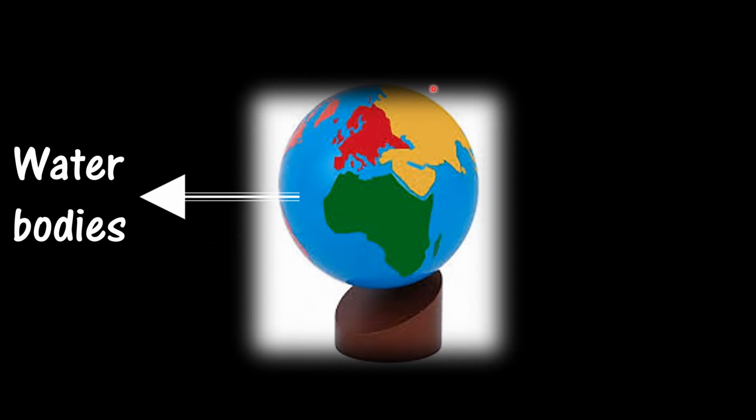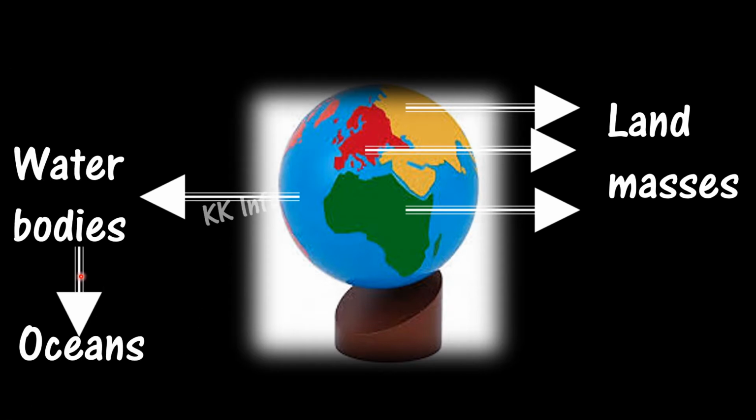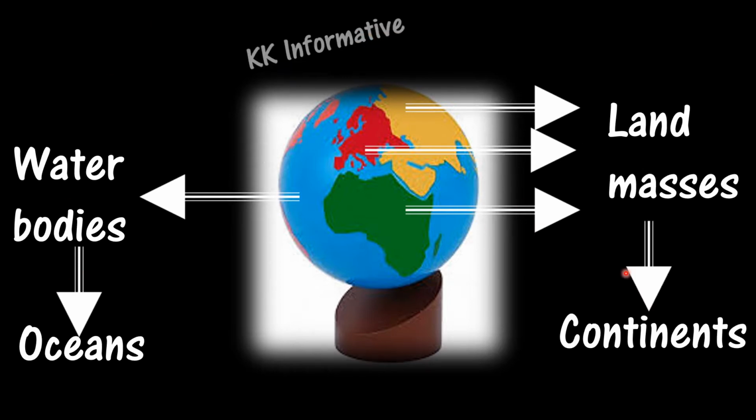Other colored portions are what? Land masses. Yes, very good. Water bodies are also known as oceans. Land masses are also known as continents. So all the water bodies are oceans and all the land masses are continents.